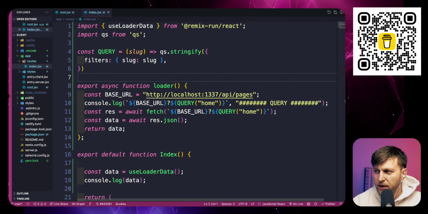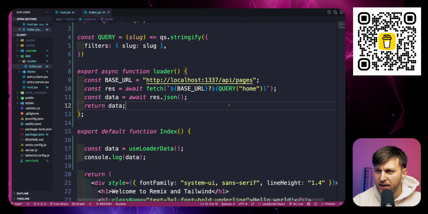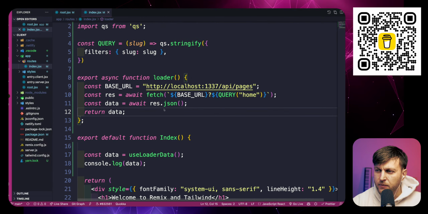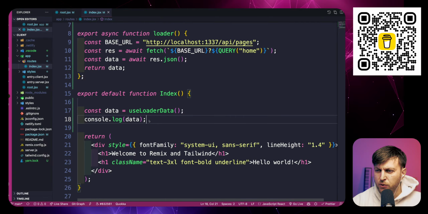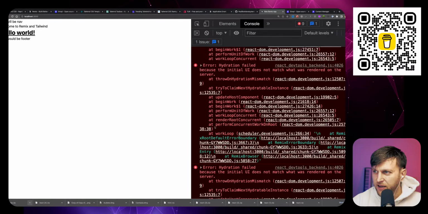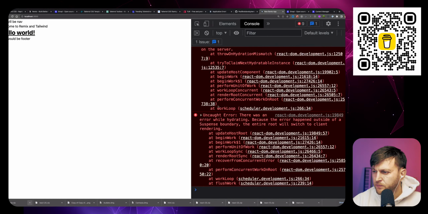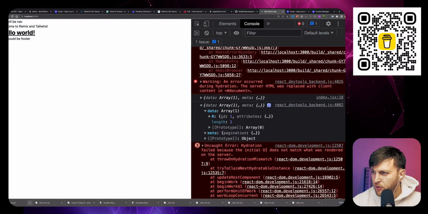So now we know we're able to make a request. We're able to get our data, and we know that we're getting the data based on the slug that we're getting. And again, I focus on getting things to work first and then working on refactoring later. So we're going to kind of go fast. So now we know we're getting the data, and to show you that we're getting the data, we are getting the console log here. Let me refresh first. And here's our data. Boom, boom, boom.